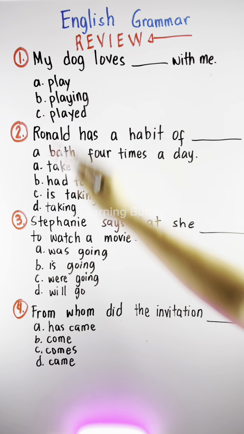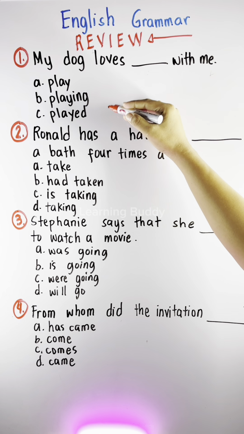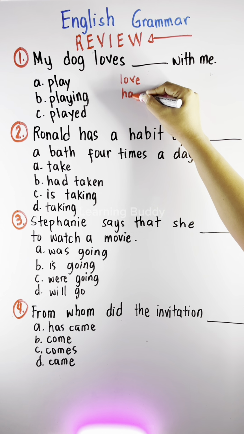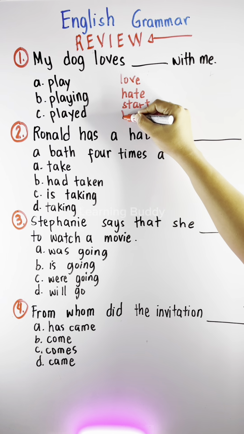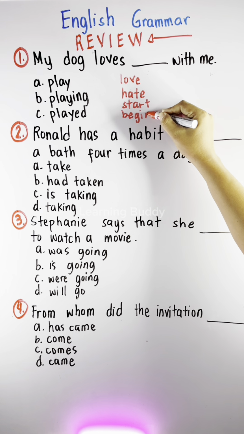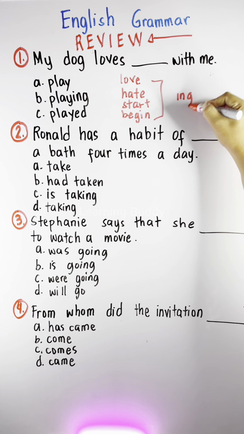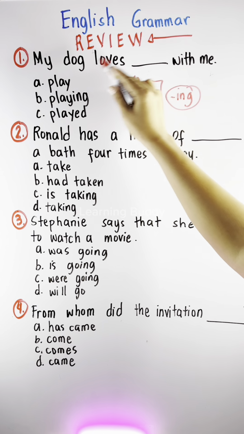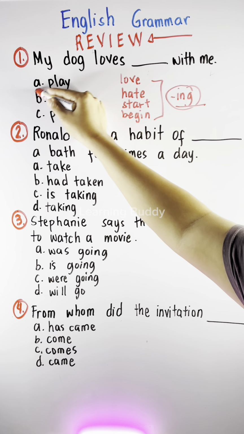English Grammar Review, alin kaya sa mga pagpipilian ang dapat na isagot sa bawat pangungusap? Number 1. My dog loves blank with me. Is it play, playing, or played? Pag nakita natin ang mga salitang love, hate, start, begin, at pati na rin yung S form at past tense form nito or verb 2, dapat ang susunod ay nasa ing or nasa infinitive form.